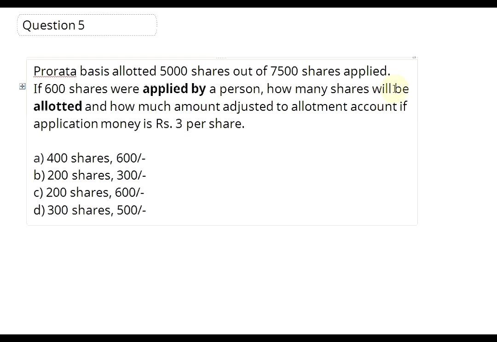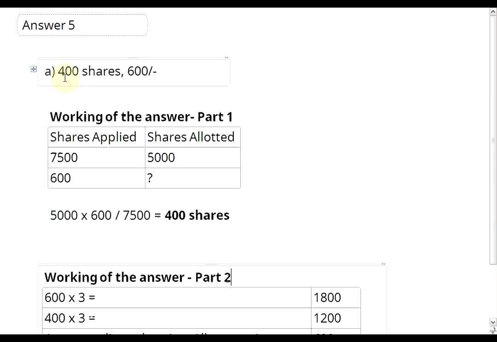how many shares will be allotted and how much amount adjusted to the allotment account if application money is ₹3 per share. 4 options are given, A, B, C, D. Let us see which of them is the correct answer. The correct answer is A. 400 shares and ₹600 adjusted against the allotment money or account.